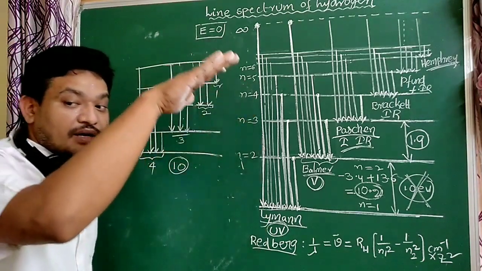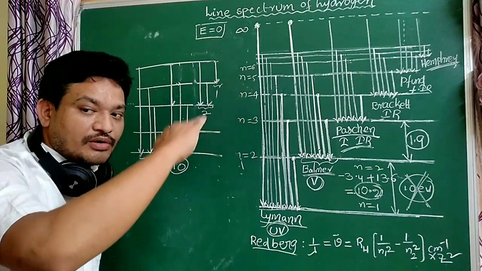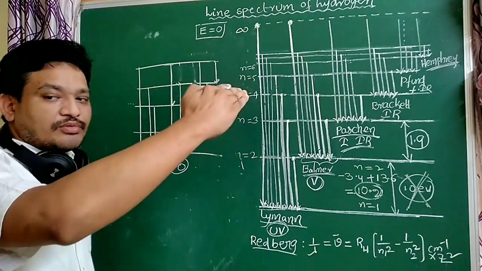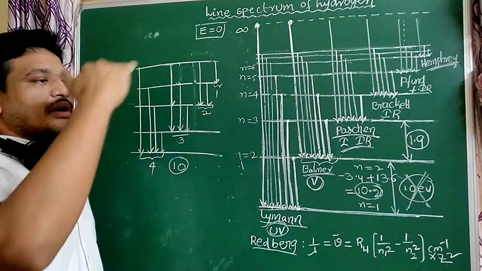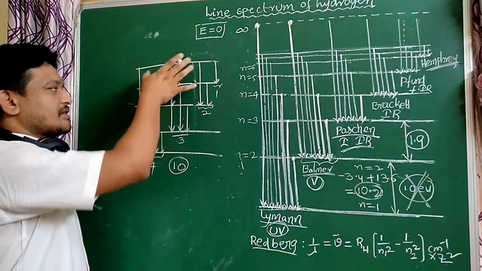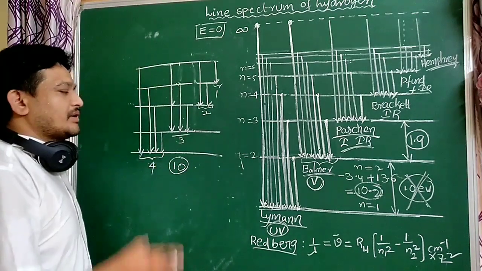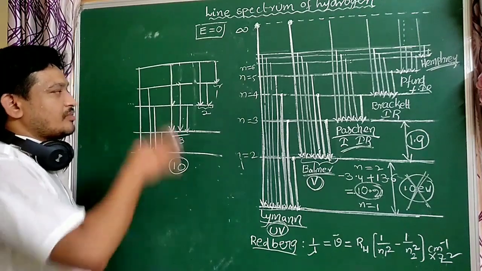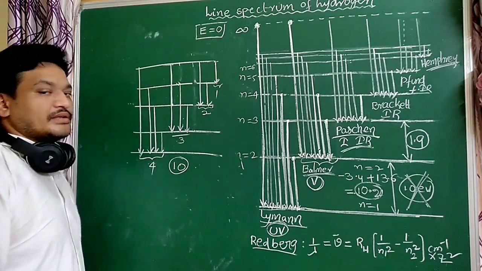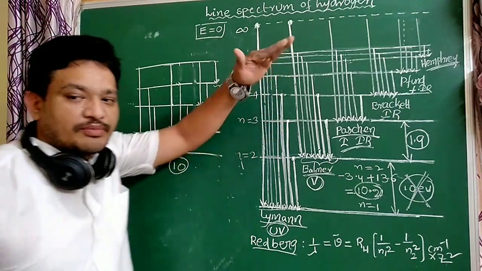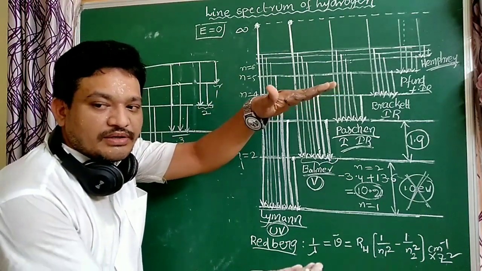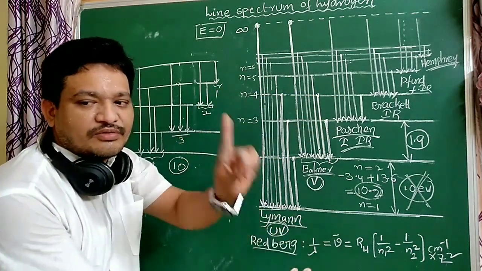The electron comes from the fifth orbit to the ground state. How many spectral lines are formed, students? 5 or 10? 10 spectral lines are formed. 10 possibilities are there. The electron present in the fifth orbit, if it comes directly to the ground state, is only 1 line.